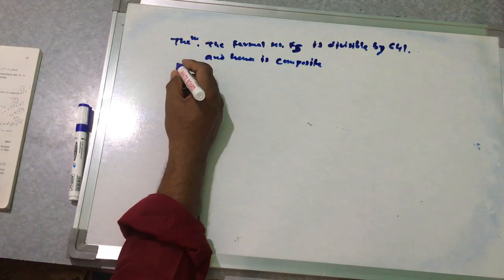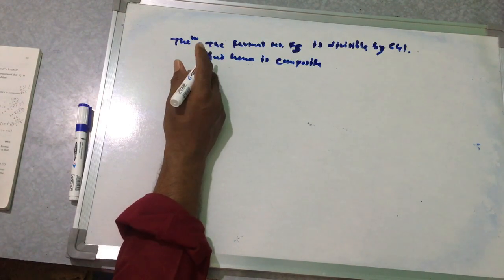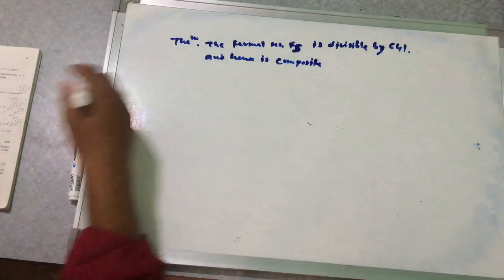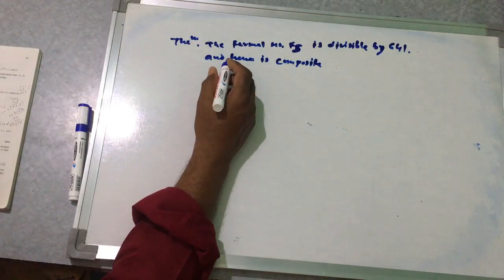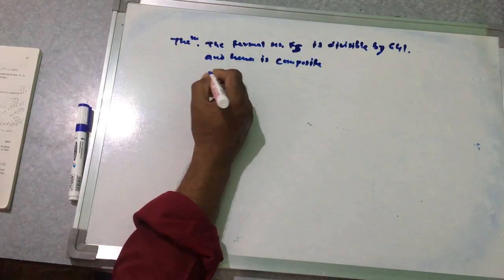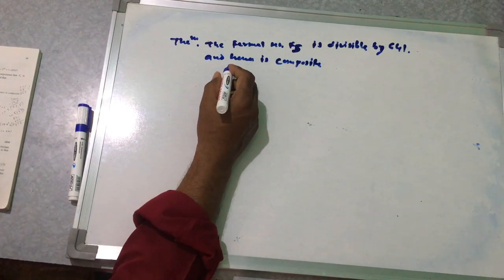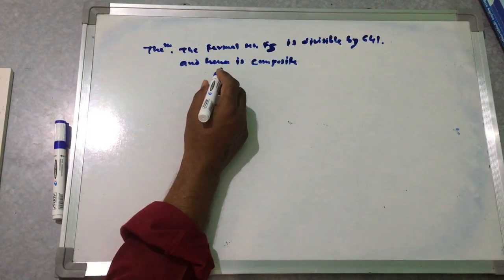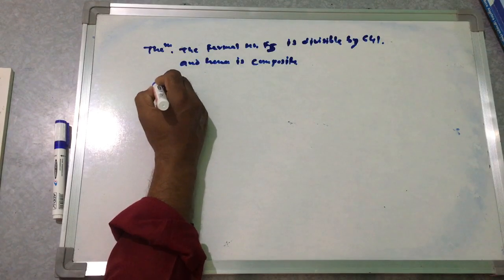So this is the theorem, and we can have a big proof. So we have to denote